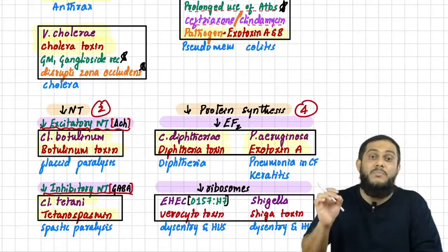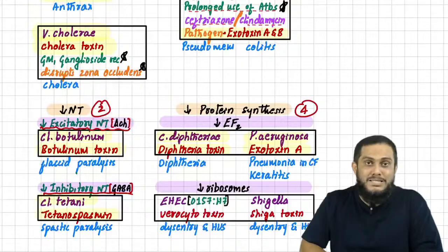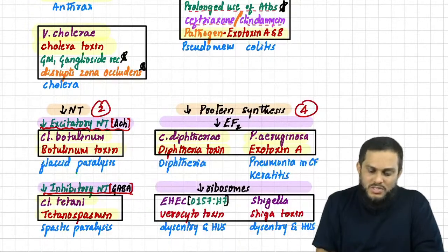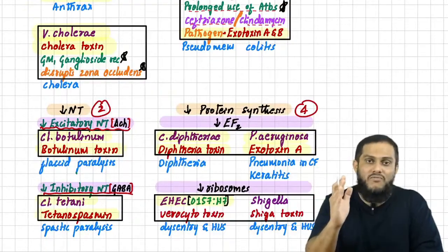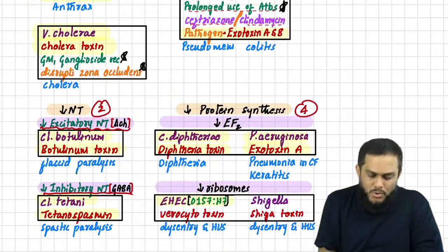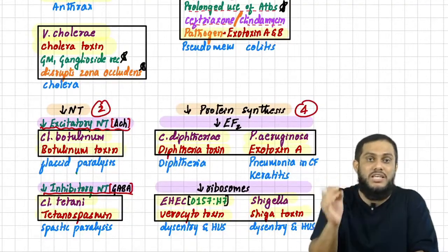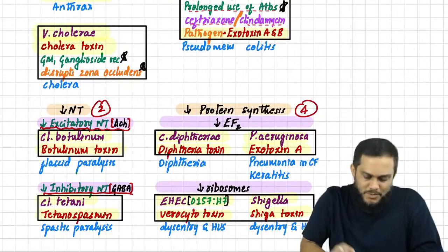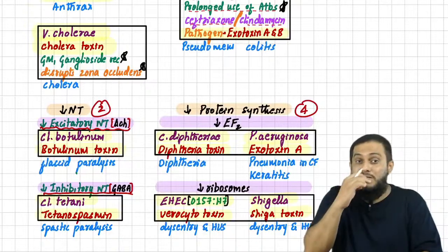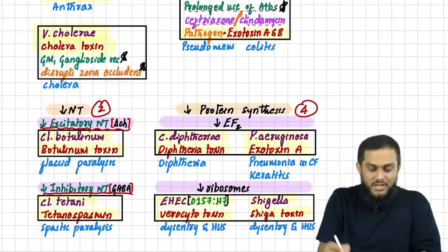And finally, sir, inhibiting ribosomes. If ribosomes are inhibited, then protein synthesis is also inhibited. Sir, easy to remember the two toxins. The two toxins are from EHEC, that is enterohemorrhagic E. coli O157:H7 serotype, which produces a toxin, verocytotoxin, and Shigella, which produces a toxin, Shiga toxin, and both of them cause dysentery and HUS. HUS means hemolytic uremic syndrome. Because both these toxins cause the same diseases, dysentery and hemolytic uremic syndrome.